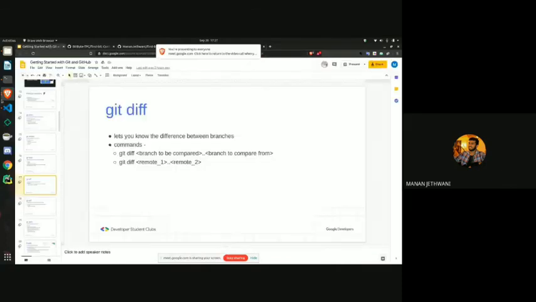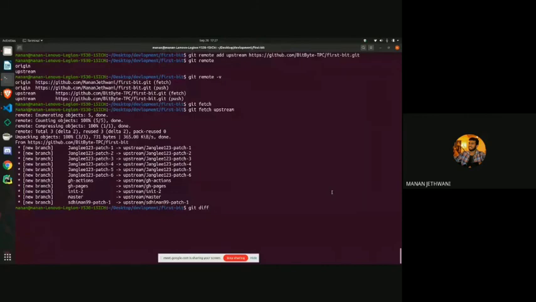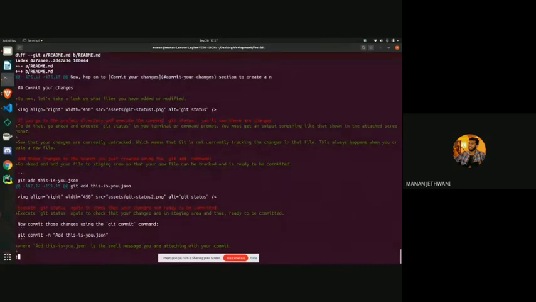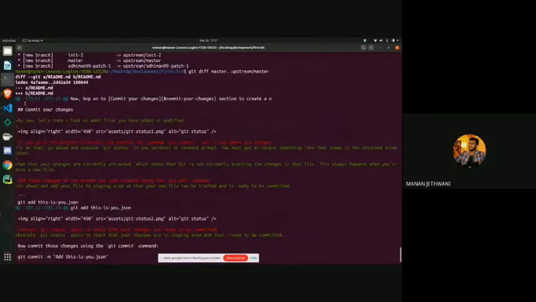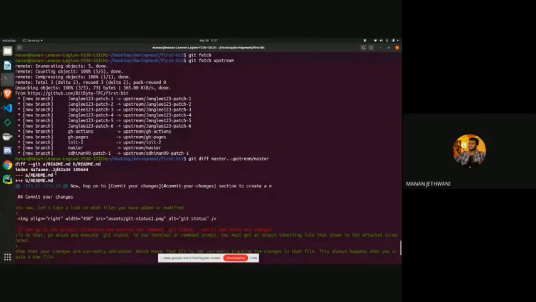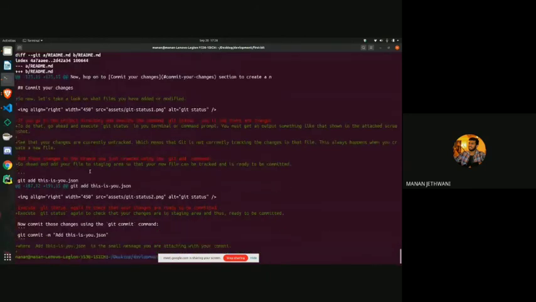So let's write this command here and see if it is working or not. We will write git diff master dot dot, and then upstream master. When we write this, it shows us what the differences are. You can see there is a new commit that was made for the first file. The a/readme.md has something reduced, and b/readme.md has some new updates. A refers to the earlier master, and B refers to the upstream master here. So you can see that there are differences.